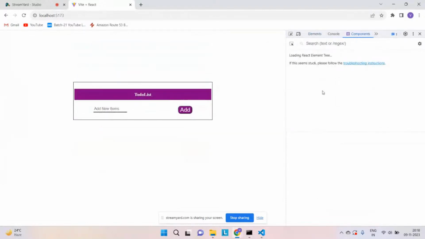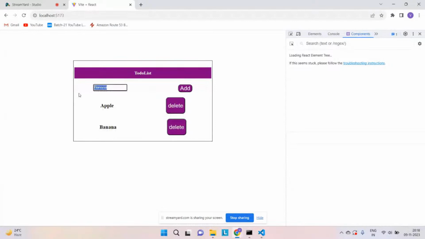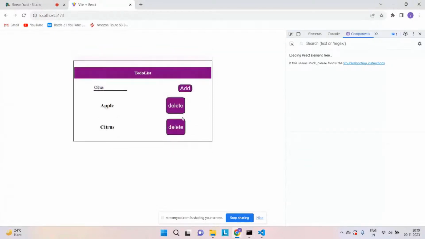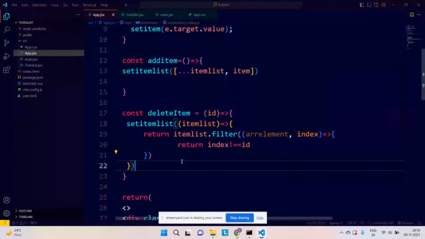It is loading my React extension. I don't know what the issue is, but if we try to add one item, apple, it is added. The second item I will add is banana. It seems there is some issue with my extension. I will fix it, don't worry. The third item can be anything, let's say citrus. Correct, it has been added. And if you click on delete, of course, it will be deleted. I hope you are able to understand what we are trying to do.